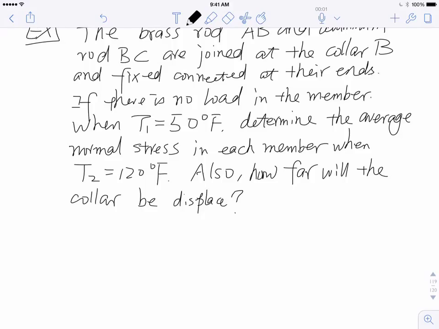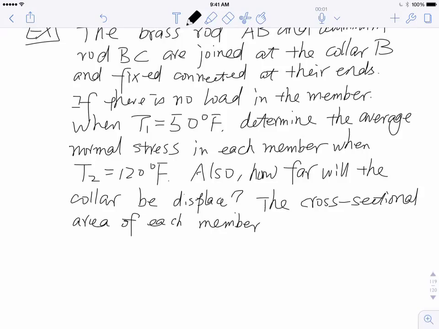The conditions also give you the cross-sectional area of each member, which is 1.75 inch. Oh, no, cross-sectional area has to be inch squared, so let's use inch squared here.